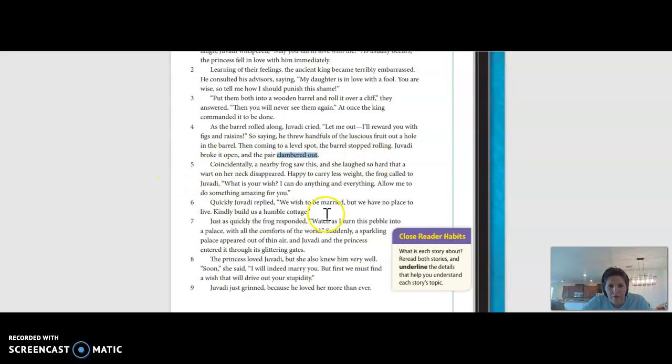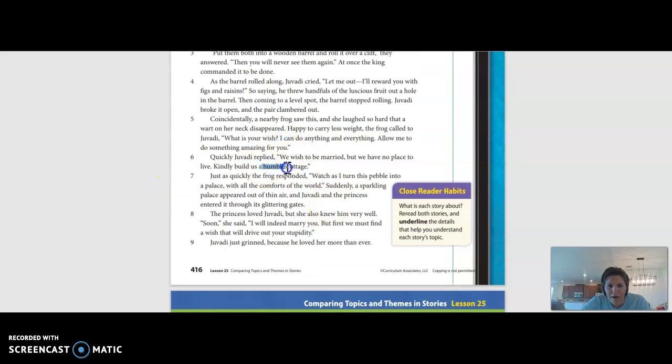Let's see. The other one, this is a previous vocab word, but humble. They ask, this actually a frog tells them that he'll grant them a wish, but they ask for a humble cottage. So humble means not real fancy, just kind of average.